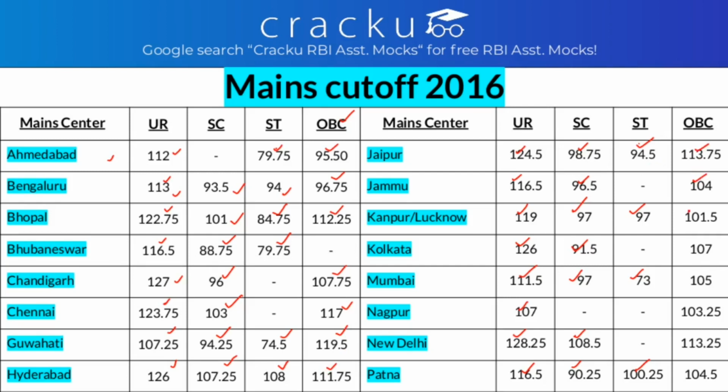In Kanpur, it is 101.5. In Kolkata, it is 107. In Mumbai, it is 105. In Nagpur, it is 103.25. In New Delhi, it is 113.25. And in Patna, it is 104.5. So these are the cutoffs for RBI Assistant Mains 2016.